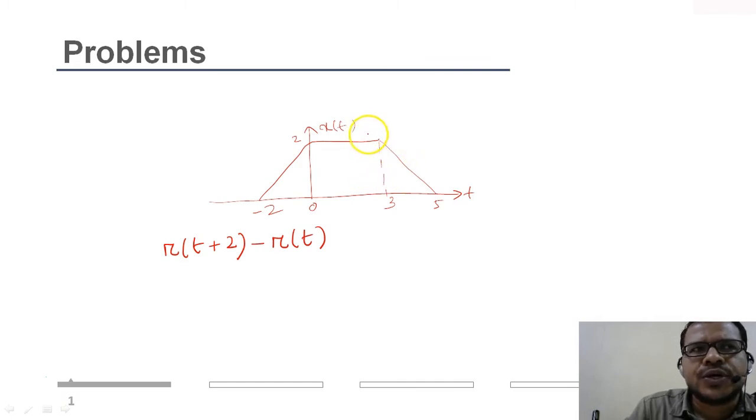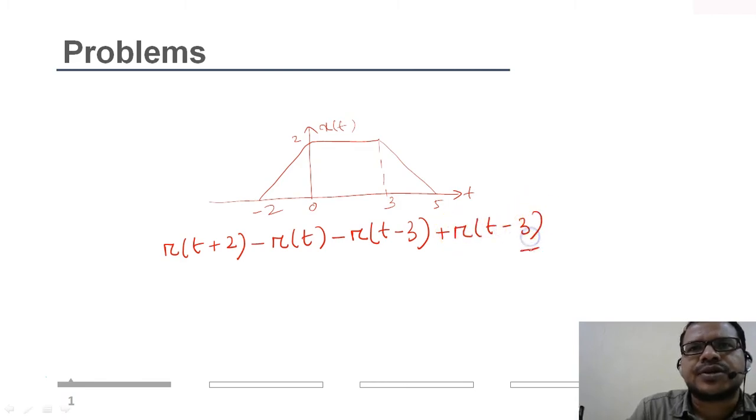So it is 0, then it decreases by minus 1, so it is minus r of t minus 3, right? Then it goes up to 5. At 5, again it becomes 0. So it is minus 1, then it becomes 0. If I add plus 1 to minus 1, then the slope will become 0, so plus r of t minus 3, right?